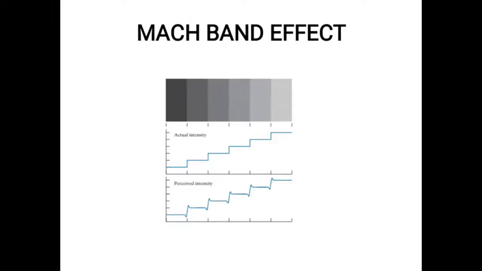Constant edges or boundaries mean an actual intensity. With respect to the surrounding brightness, the perceived intensities will vary, so there are no sharp boundaries here.